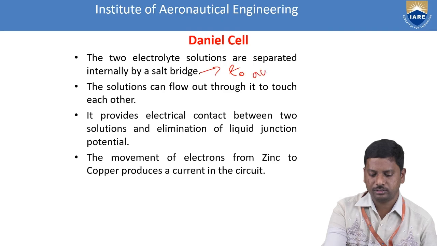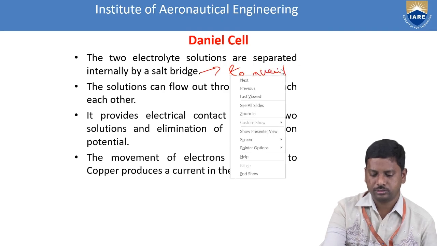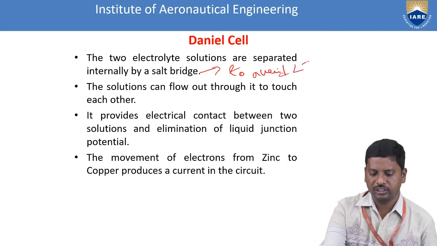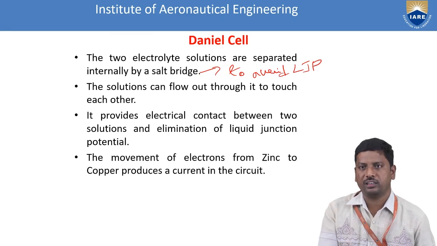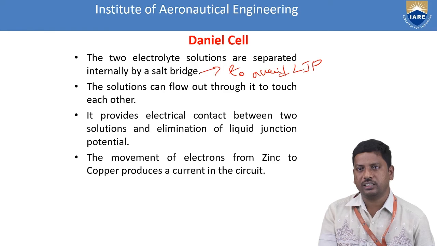To avoid the liquid junction potential, the solutions should not flow and touch each other. The salt bridge provides electrical contact between the two solutions and eliminates the liquid junction potential. The movement of electrons from zinc to copper produces a current in the circuit.